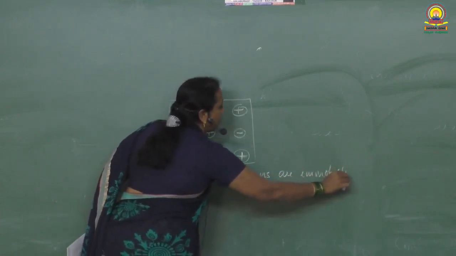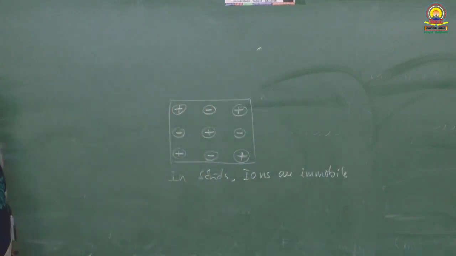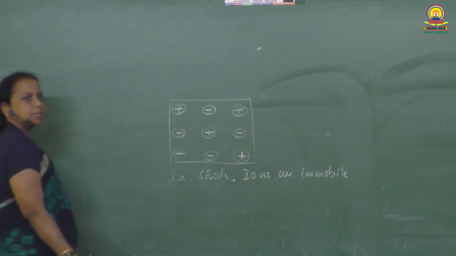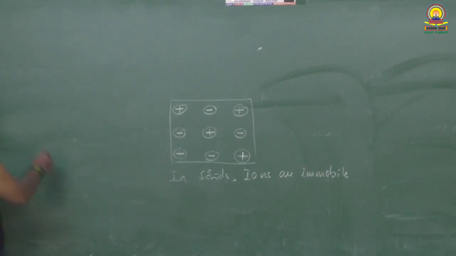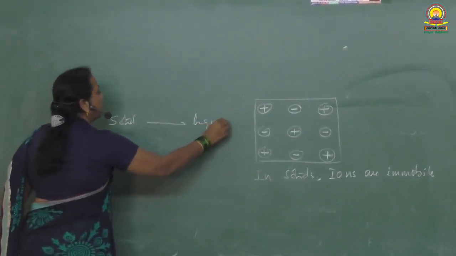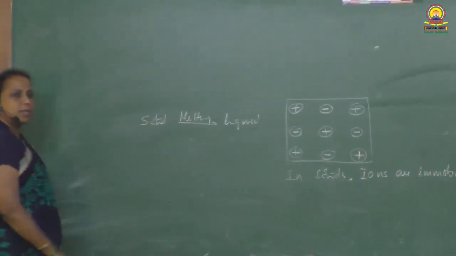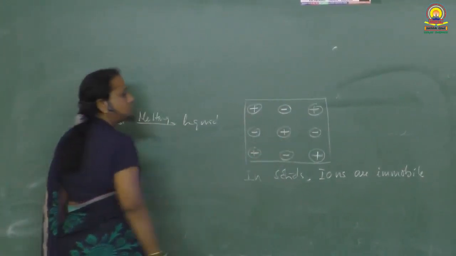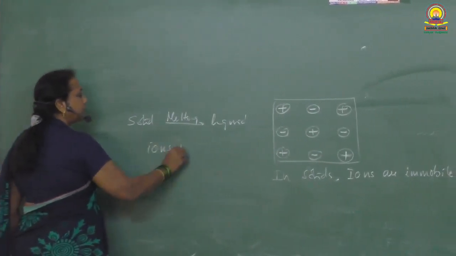Ions are immobile. They cannot move from one place to another place to carry electric charge. Therefore, in solid state, ionic substances do not conduct electricity. But whenever a solid is converted into liquid, we call this process melting. Whenever melting takes place, the lattice is broken, lattice is destroyed, there is no lattice. When there is no lattice, ions are free to move.